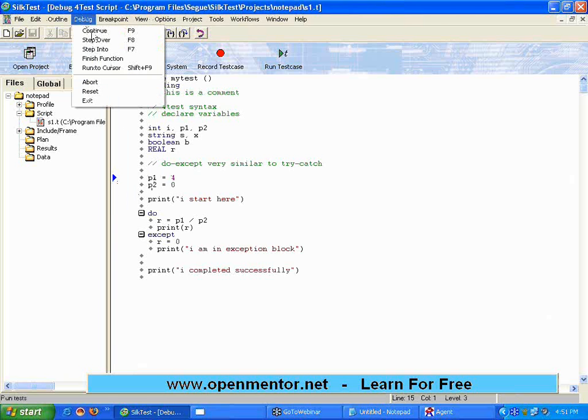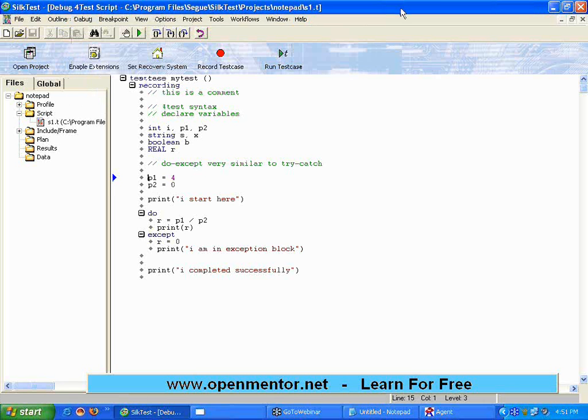After that you can simply say F8, F8, F8. I click F8, it goes to the next line. The arrow says I'm about to execute this line. I press F8, it executed this line, I'm about to execute this. I press F8, it goes to the next line.